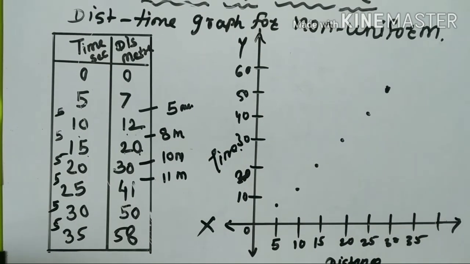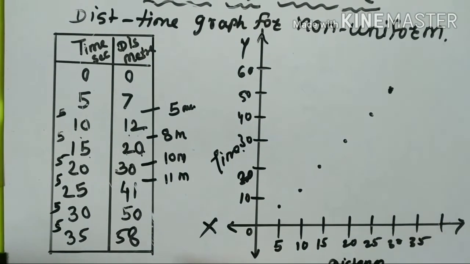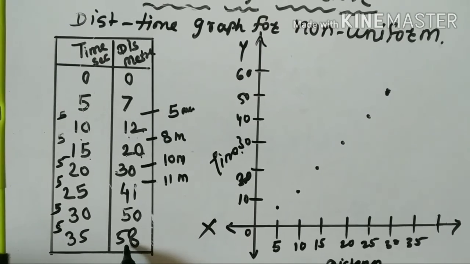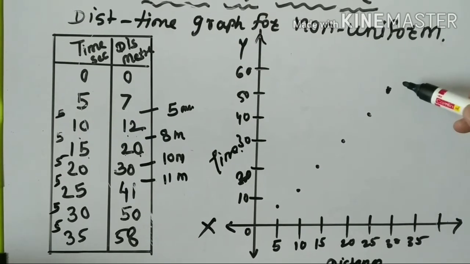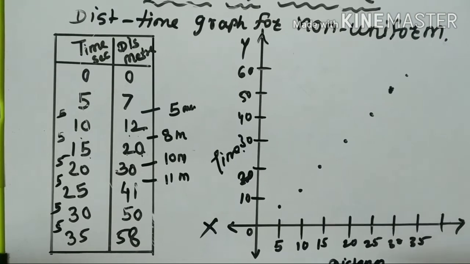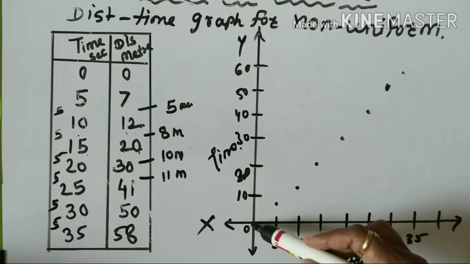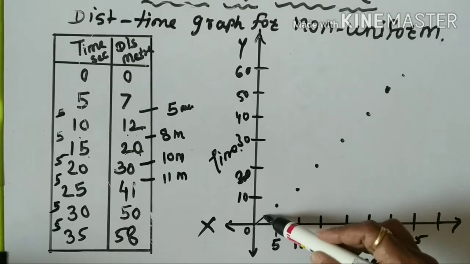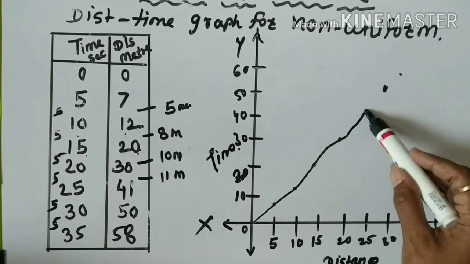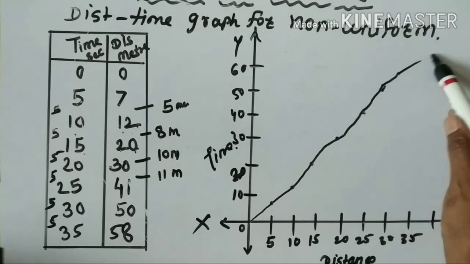Then after 35 seconds, 58 meters. If we draw the line, we will see that this line goes not as a straight line.